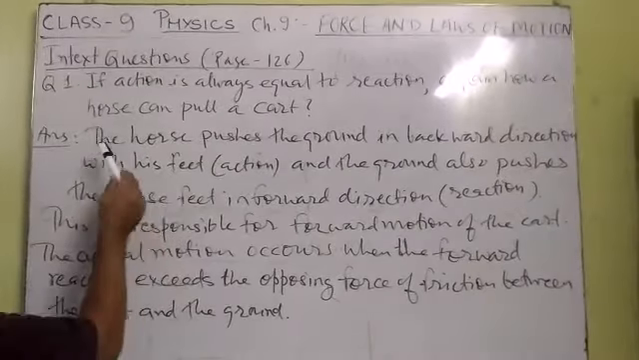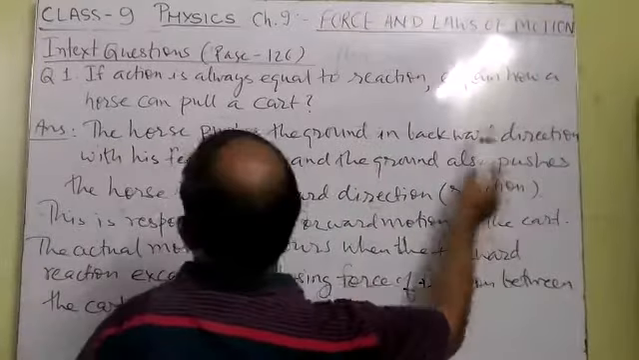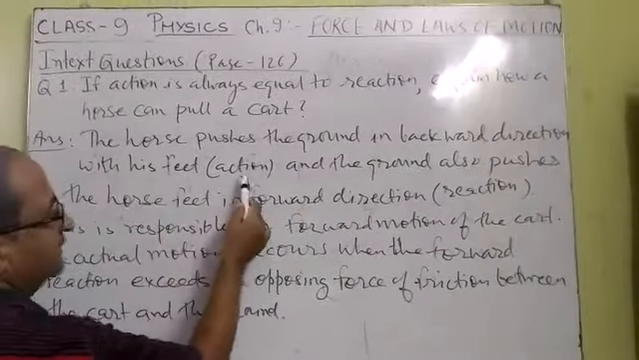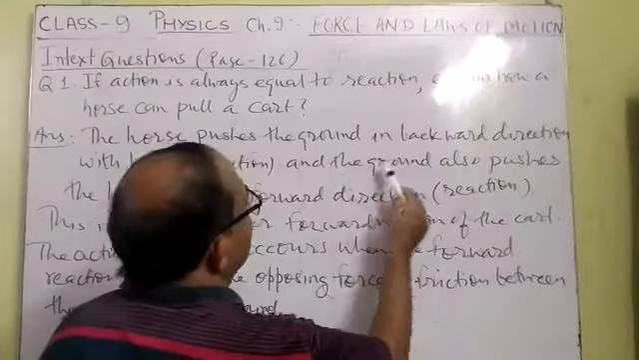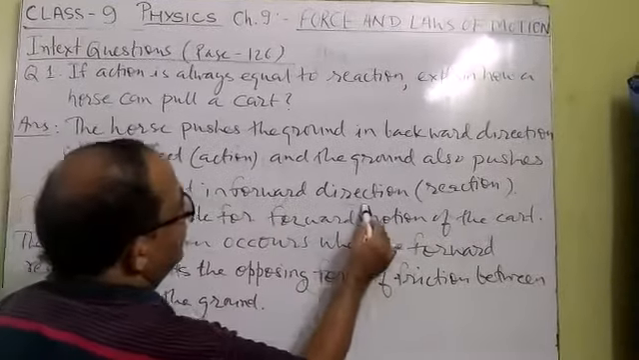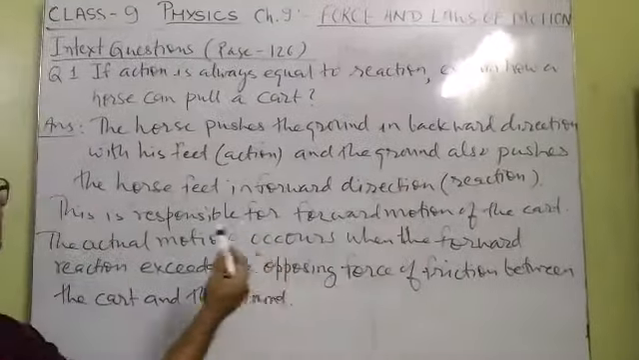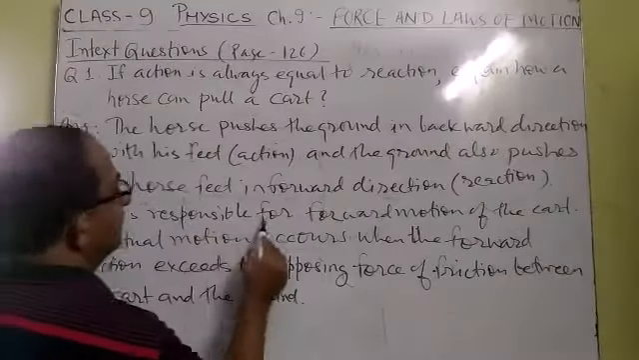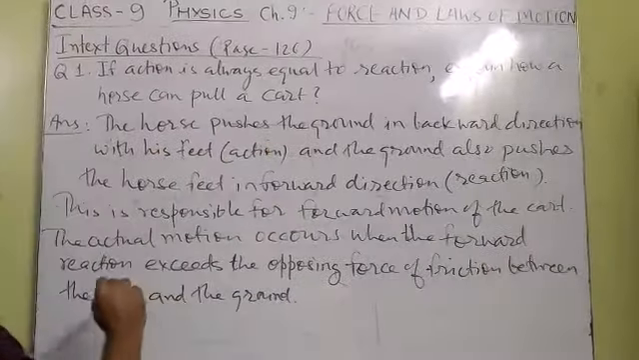For that, we have to explain that the horse pushes the ground in the backward direction with its feet. That we can consider as action. And the ground also pushes the horse's feet in the forward direction. This is called reaction. Both action and reaction are equal and opposite. So this is responsible for the forward motion of the cart.